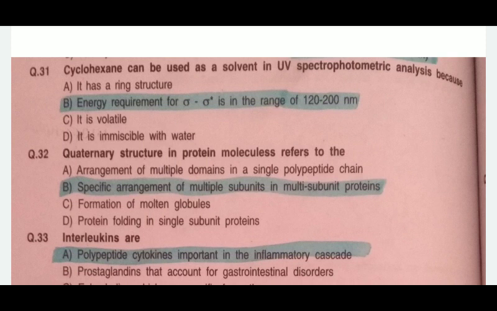D is the protein folding in single subunit proteins. So for this the correct answer is B. The reason for this is the quaternary structure, it is a specific arrangement of multiple subunits in multi-subunit proteins.